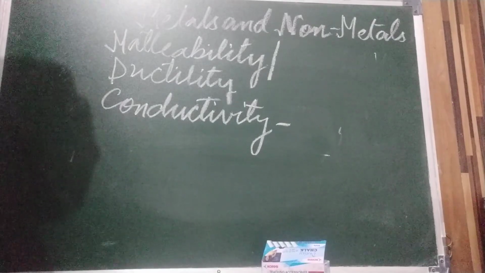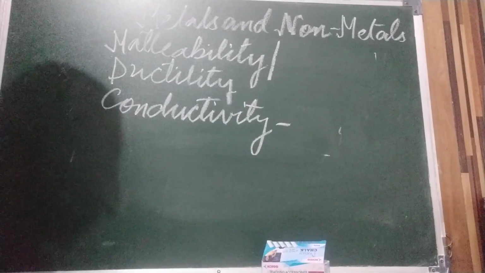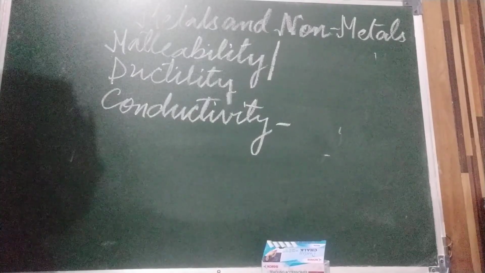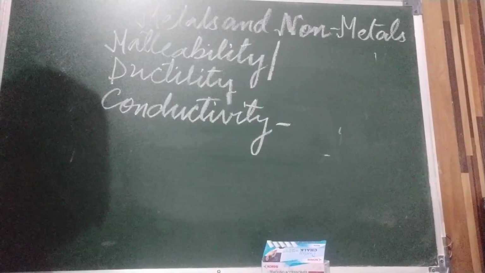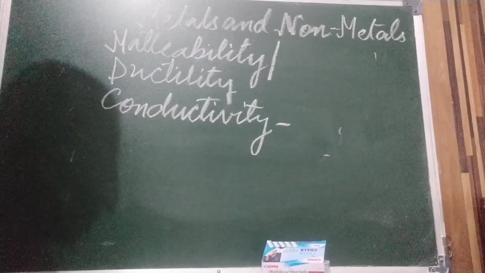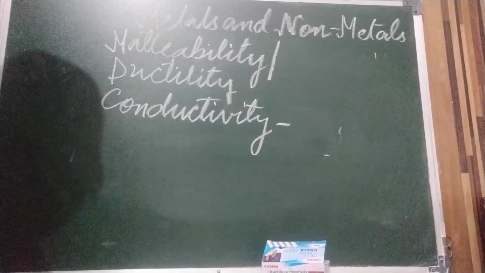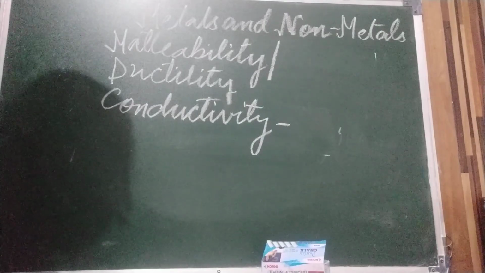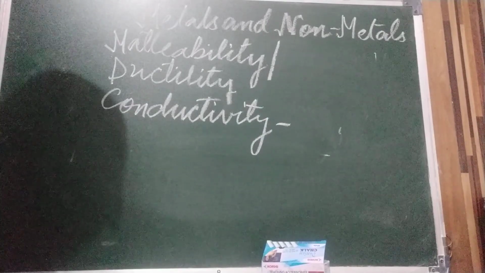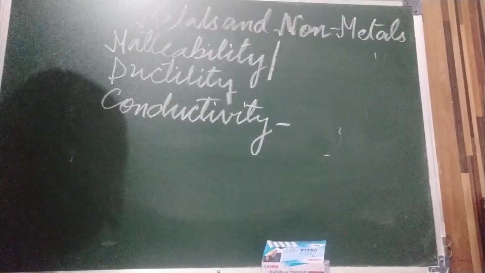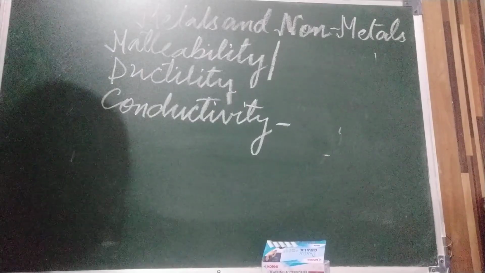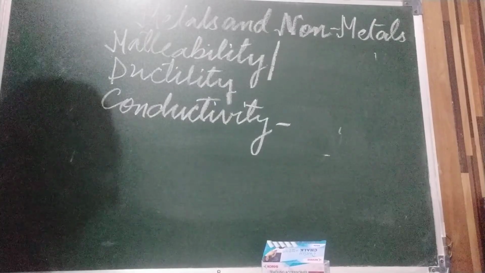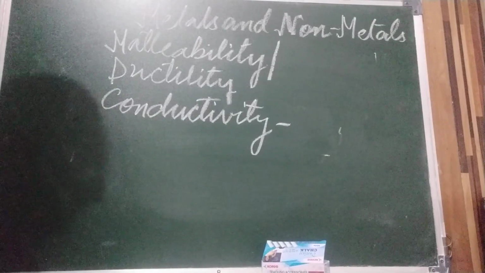Why don't we use silver? Because it is very expensive. And we cook food in metallic utensils. Why? They are good conductors of heat. And children, non-metals are not good conductors of heat and electricity. They are bad conductors, but one exception is there, graphite. It is a good conductor of heat and electricity.